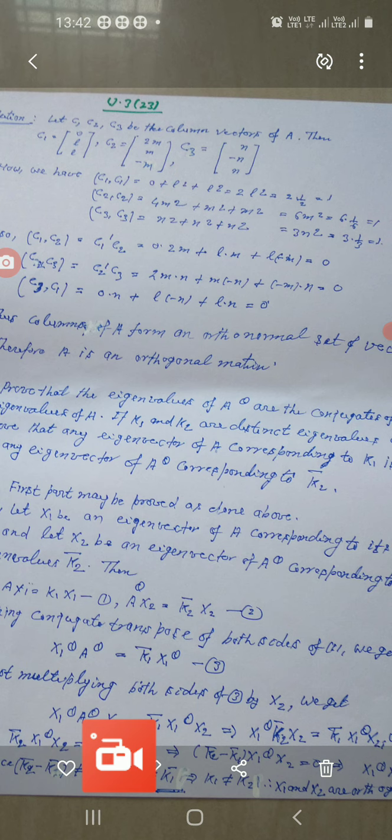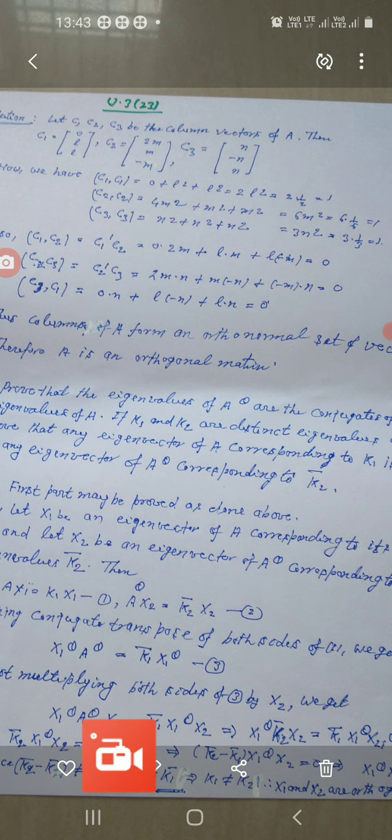Similarly, C3 is the column n, -n, n. So we have written this in column vectors. Now we have ⟨C1, C1⟩ = 0 + L² + L². It means this is equal to 2L², and this is equal to 2 into 1/2, since L = 1/√2. So its value comes out to be equal to 1.